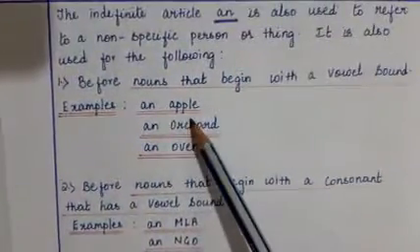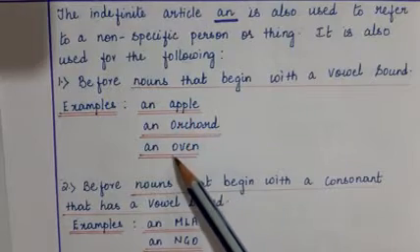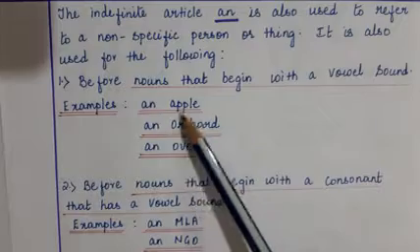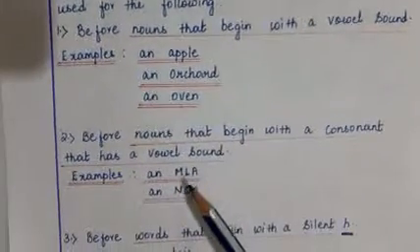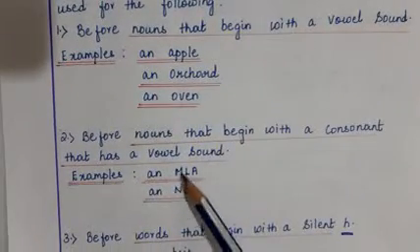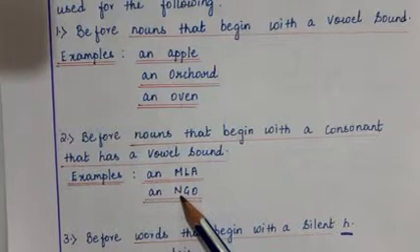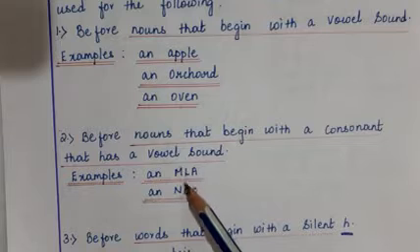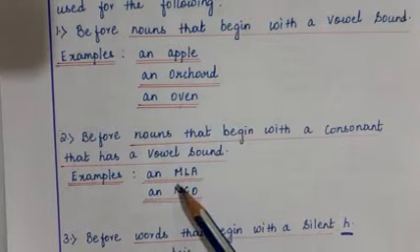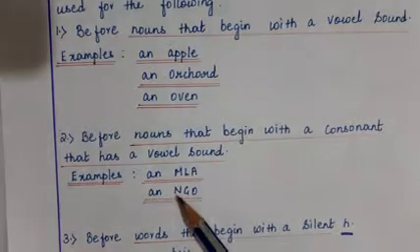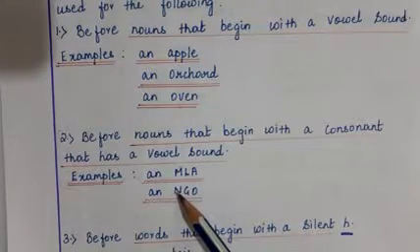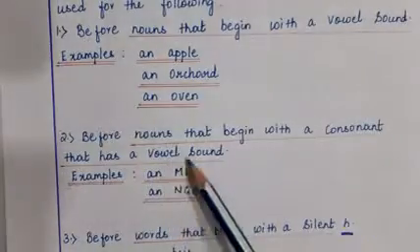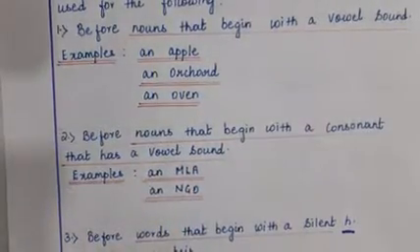Unlike apple, orchard and oven, which begin with a vowel and have a vowel sound, here they begin with a consonant, but when you pronounce them it is like a vowel sound. MLA, when you say the A sound, NGO, A. The sound of A is there. Therefore, you use an. Whenever there is a vowel sound, we use an.